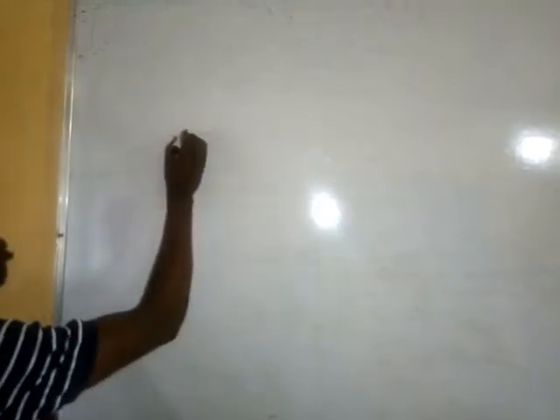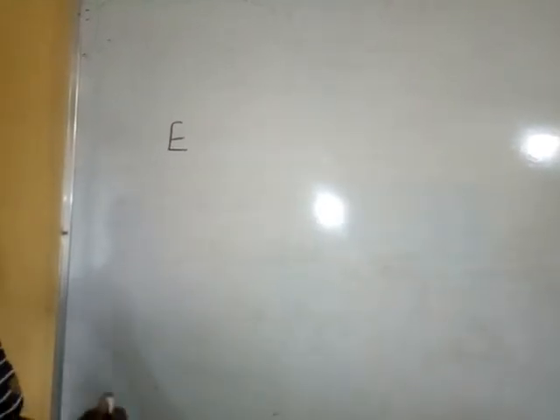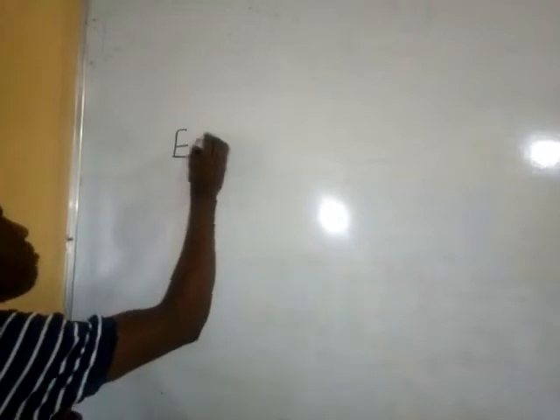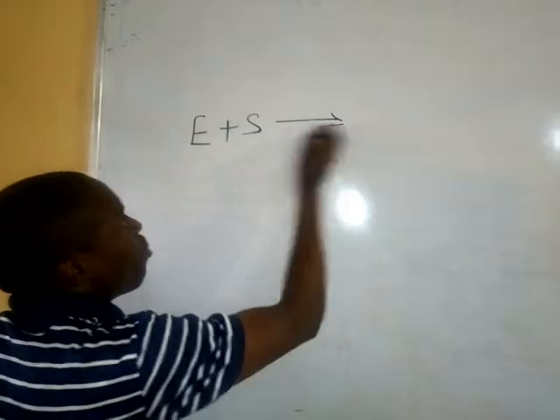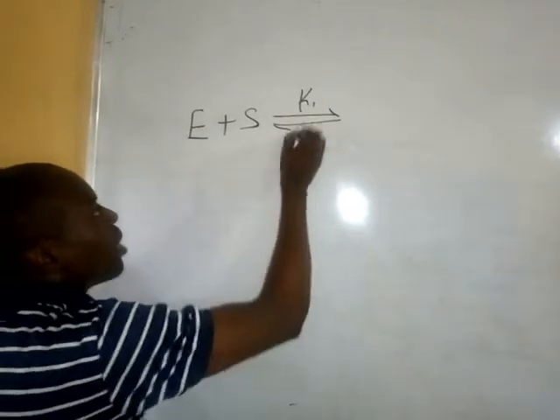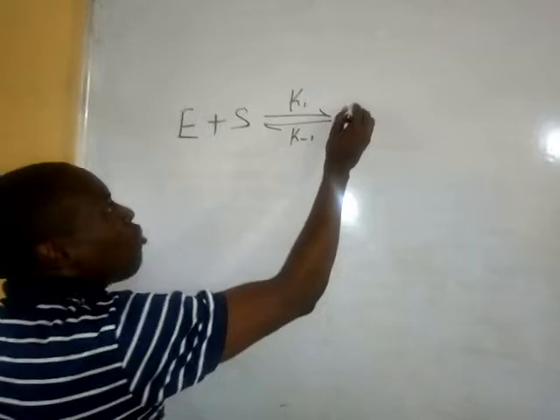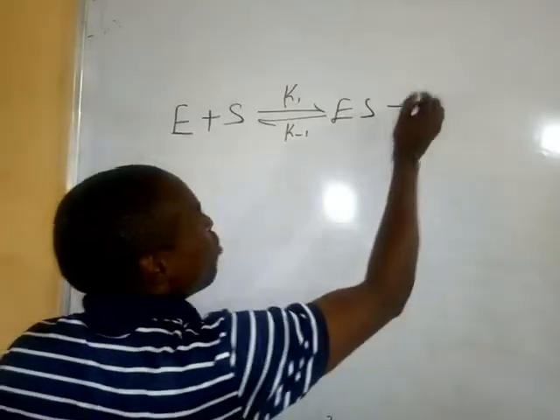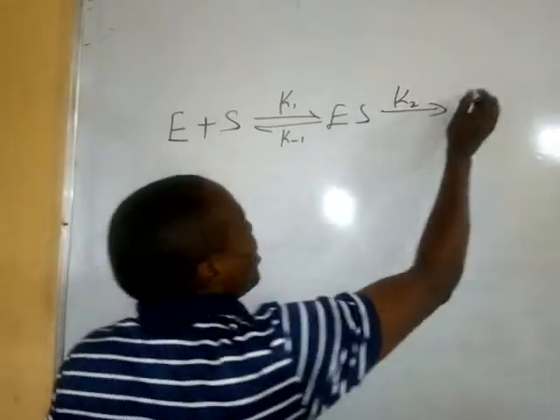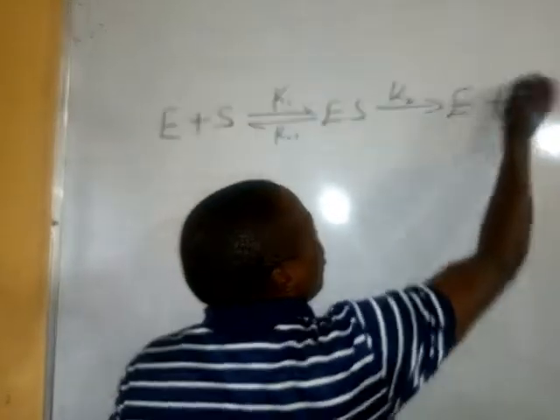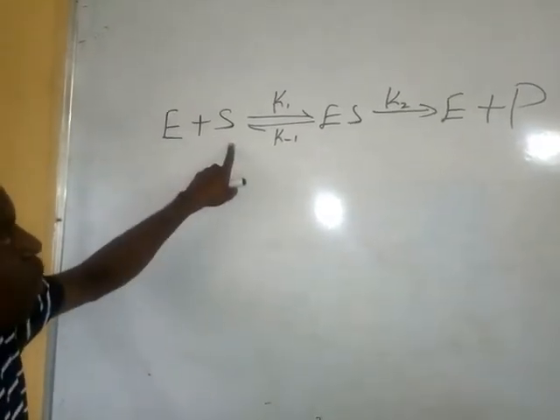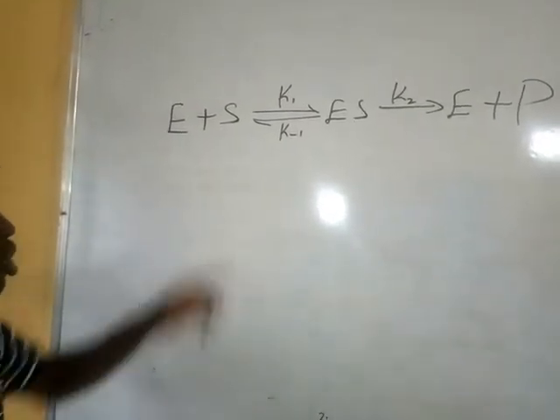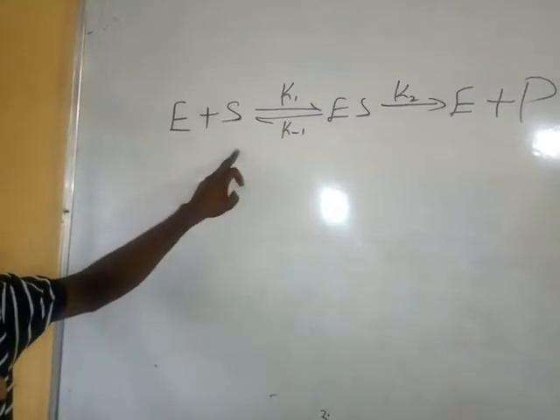Okay, we've talked about enzyme catalysis, and I've told you that enzymes are highly specific in nature. So when an enzyme reacts with a substrate, we have k1 and k minus 1 to the enzyme substrate, which will now give us the enzyme plus the product. The substrate is the reactant.